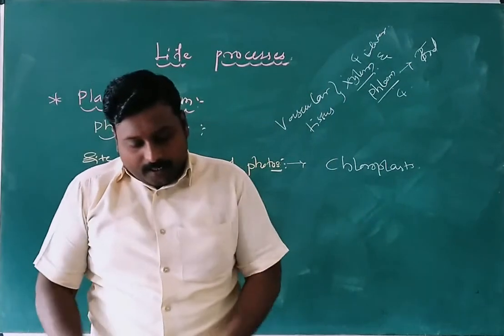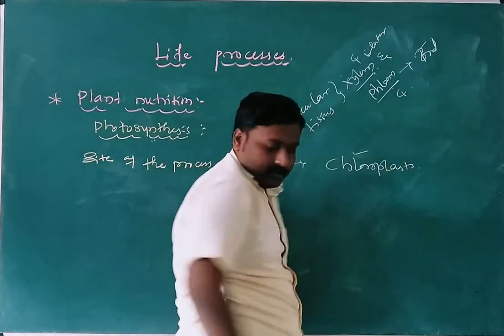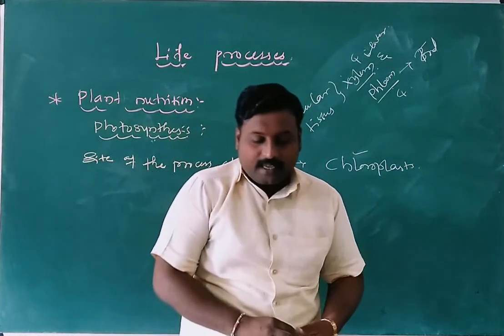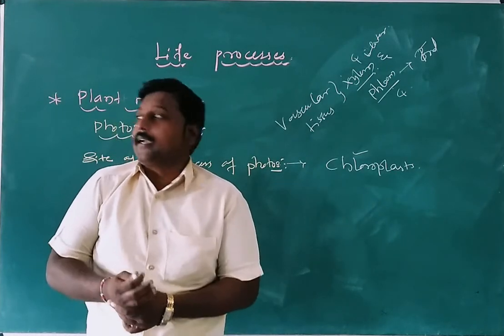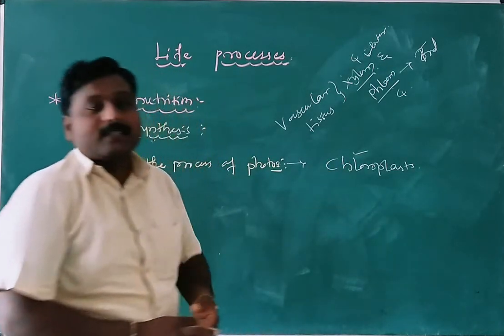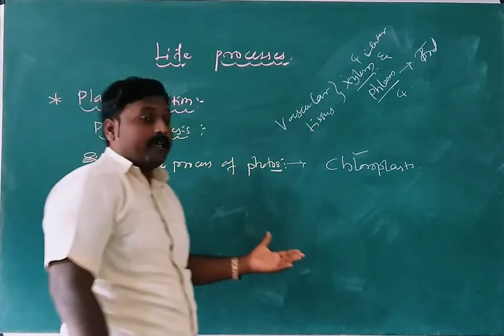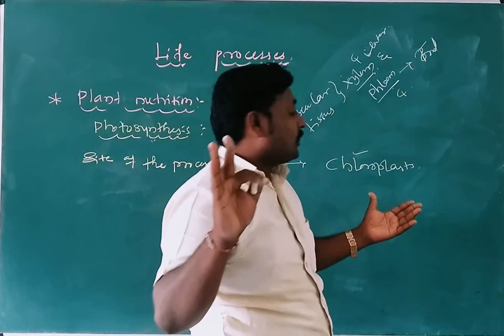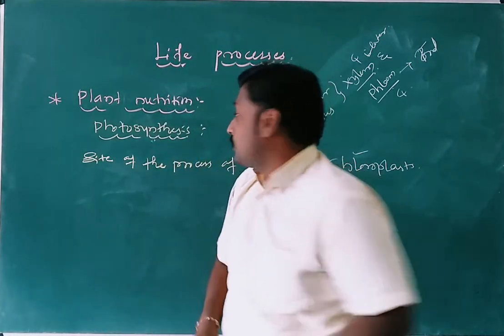Leaves contain green colored cell organelles called chloroplasts. Chloroplasts are the site of photosynthesis as they contain chlorophyll pigment. Here, chloroplasts are termed as sites of photosynthesis because they are present in the green portion with the chlorophyll pigment. Next discussion point is